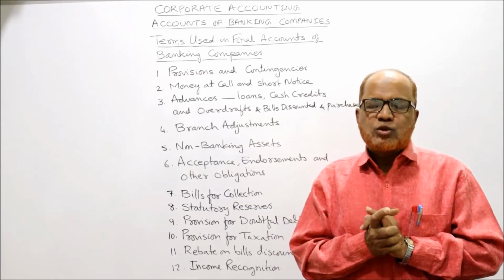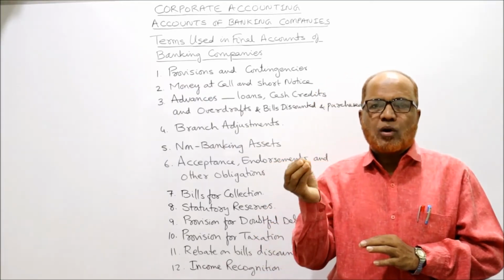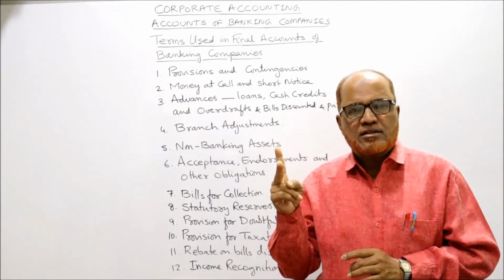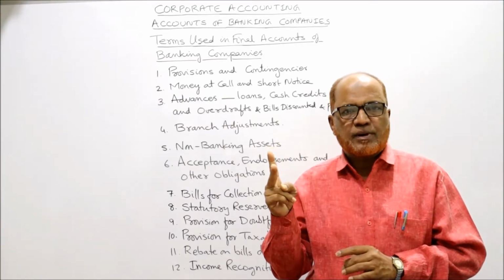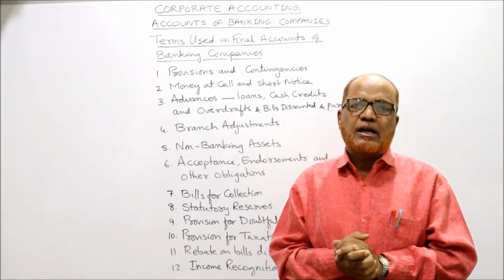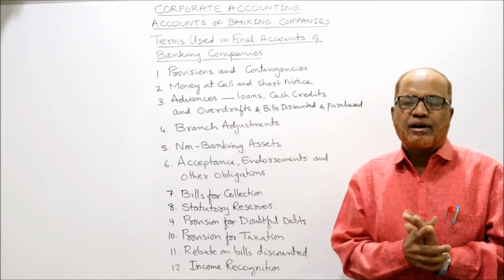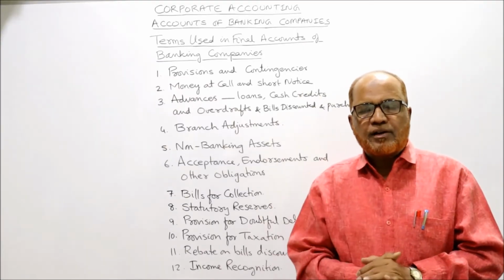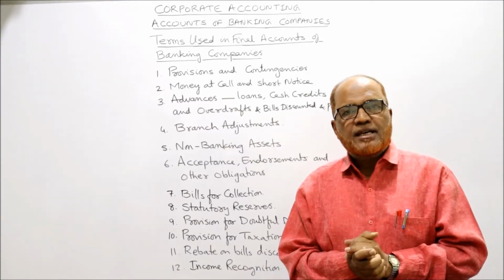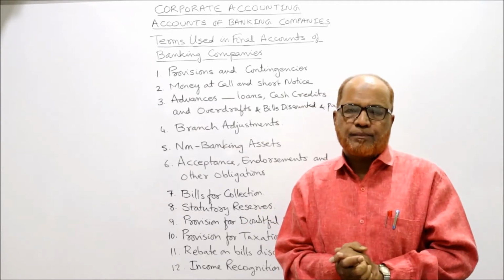In the balance sheet, there are totally 12 schedules. The first 5 schedules will be on the liability side. The first schedule, capital. Second, reserves and surplus. Third, deposits. Fourth, borrowings. Fifth, other liabilities and provisions. These 5 are on the liability side. Take the total of the liabilities. Below that, we write the assets. The first asset, cash and balances with RBI, that is, cash in hand and balances with RBI.